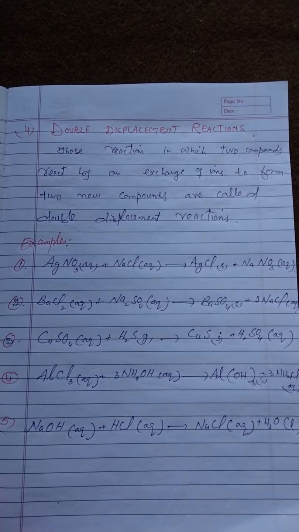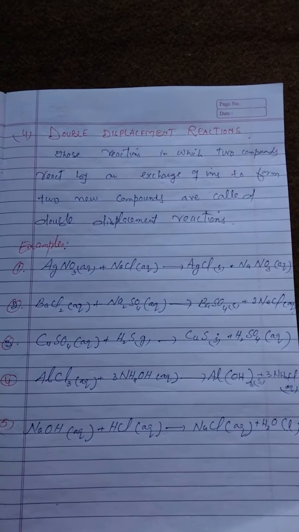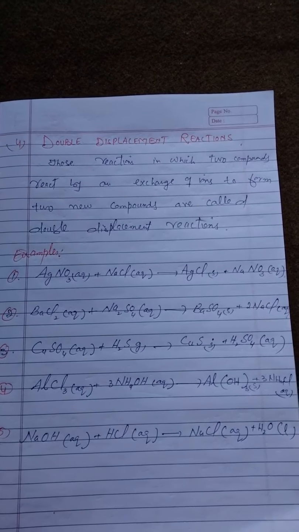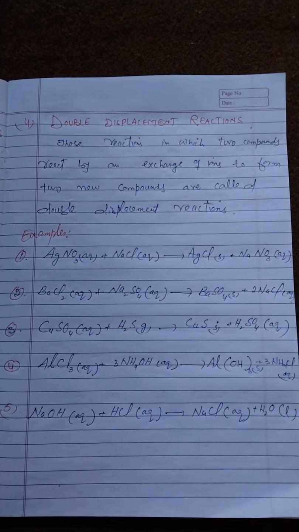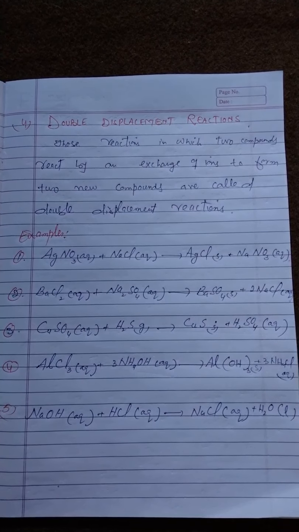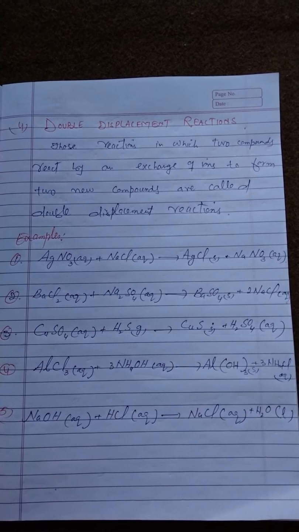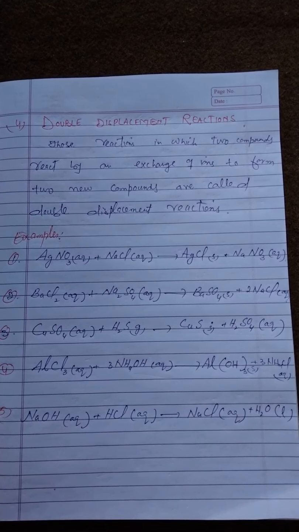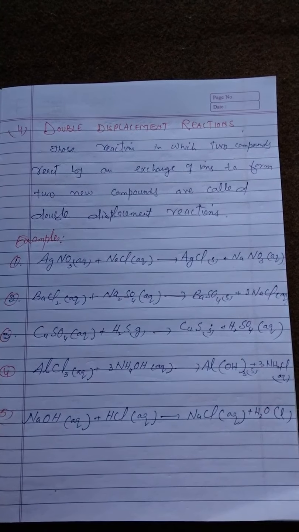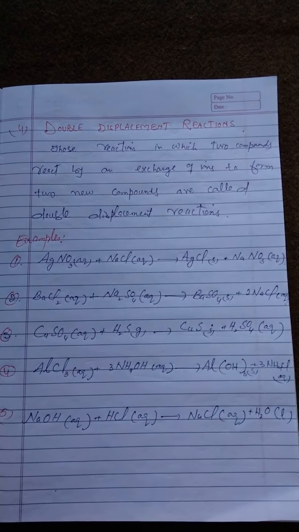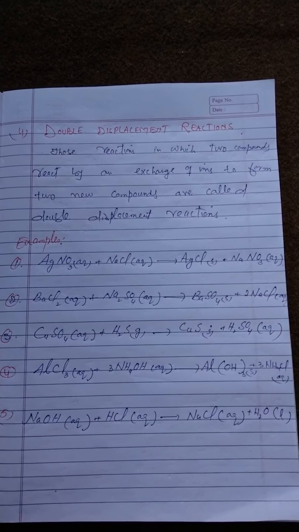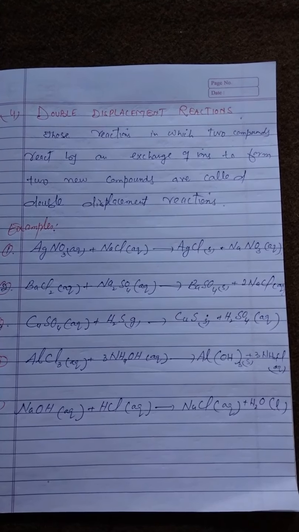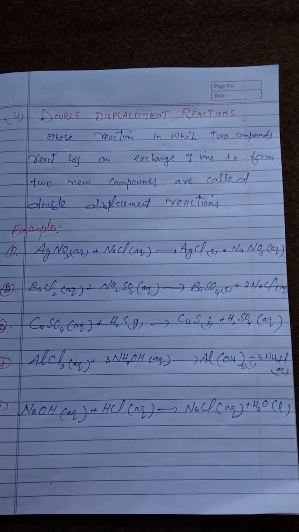Those reactions in which two compounds react by an exchange of ions to form two new compounds are called double displacement reactions. A double displacement reaction occurs in solution and one of the products being insoluble precipitates out, or it separates as a solid. Let us take some examples of double displacement reactions.